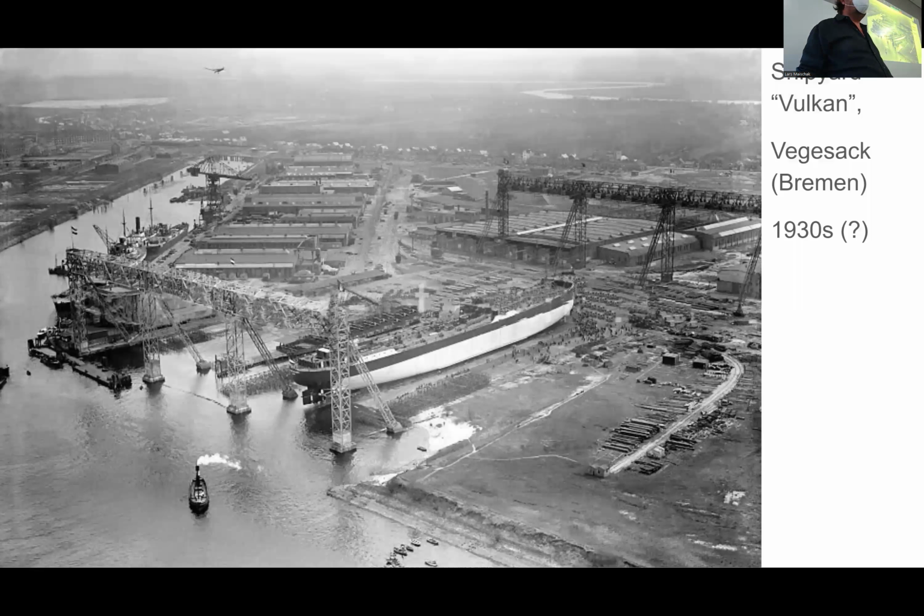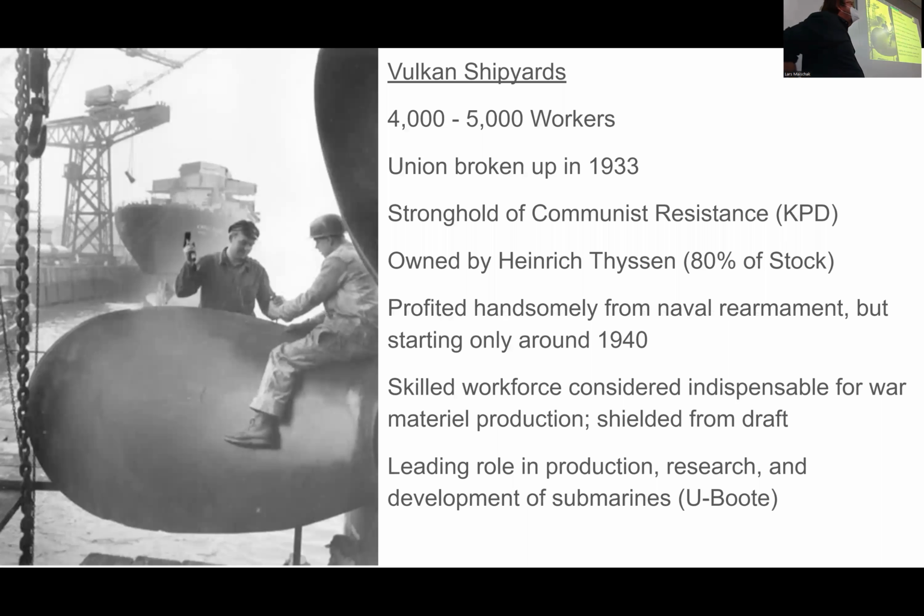So here, the Vulcan shipyards would be in charge of the manufacturing of these vessels. And before I continue, this is where the family history comes in.